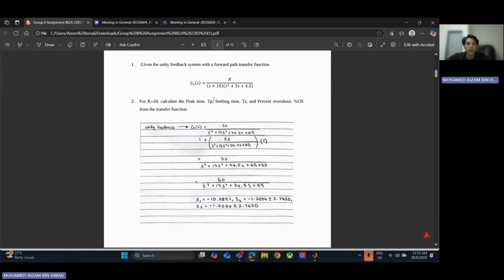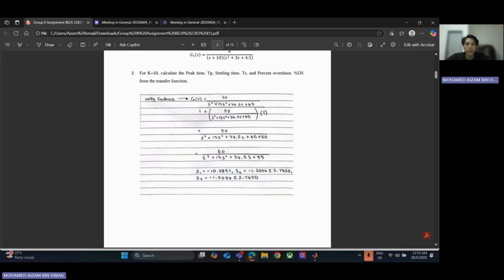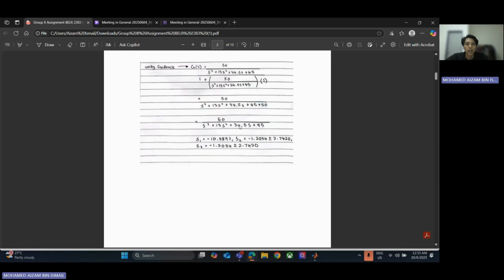For this assignment, I will explain how we get the calculation for peak time, settling time and percent overshoot for this transfer function. Since the transfer function given is in unity feedback, we will use the formula G(s) equal to G(s) divided by 1 plus G(s)H(s), and then we will get the final equation.